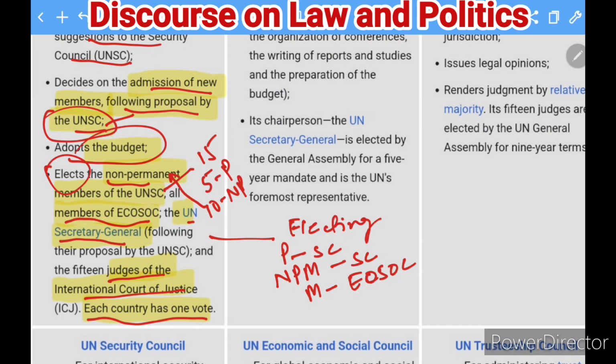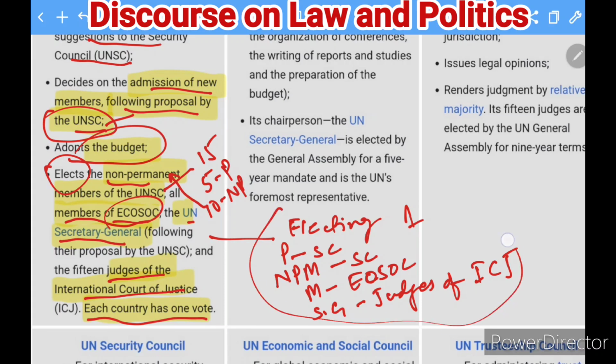That is how you can see. That means here the Economic and Security Council. They also elect the Secretary General. They also elect the judges of the ICJ. And each member has only one vote. So this is how you can find the summary of the functions.